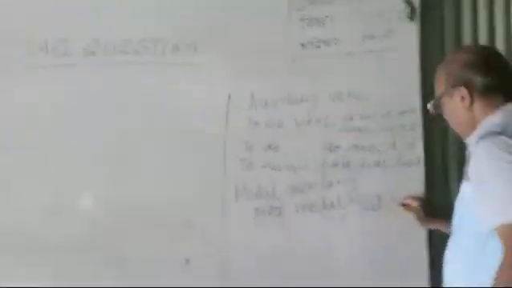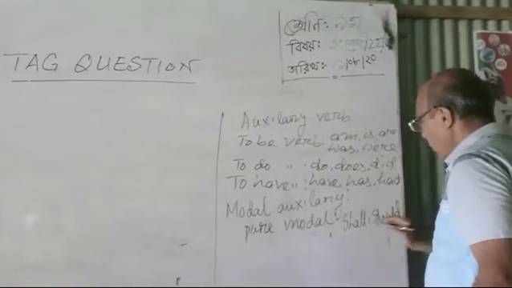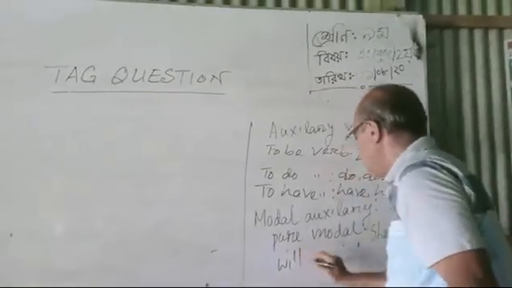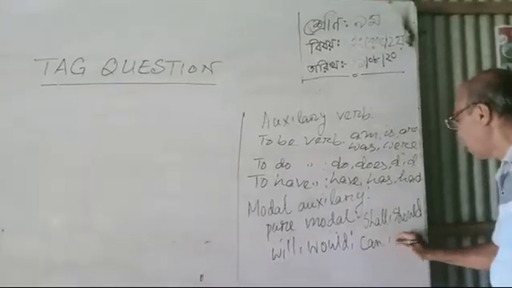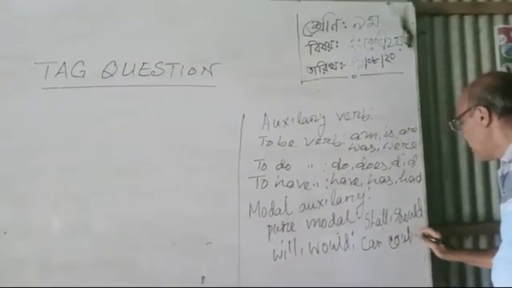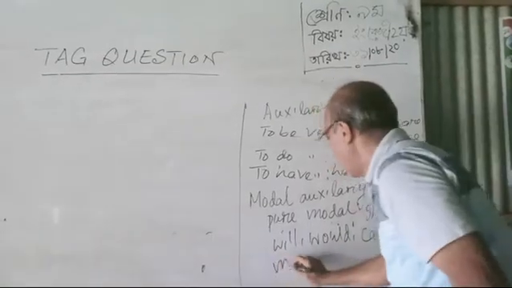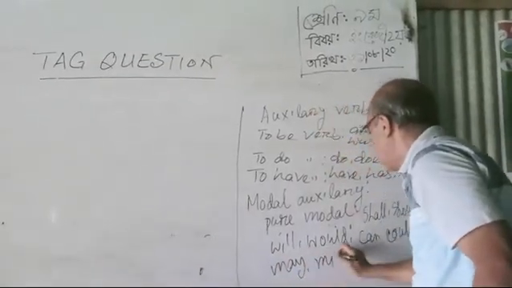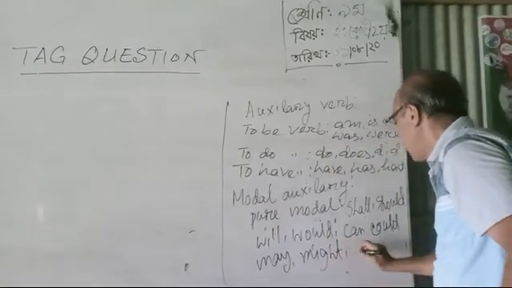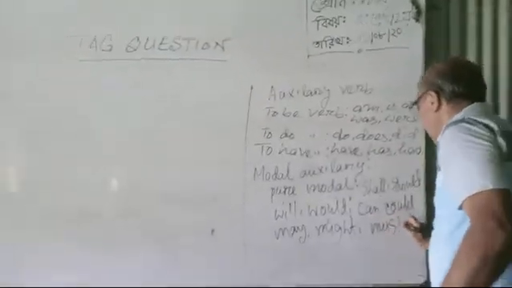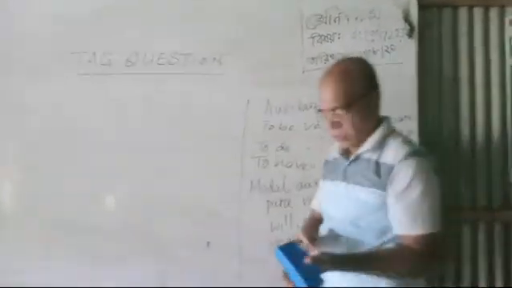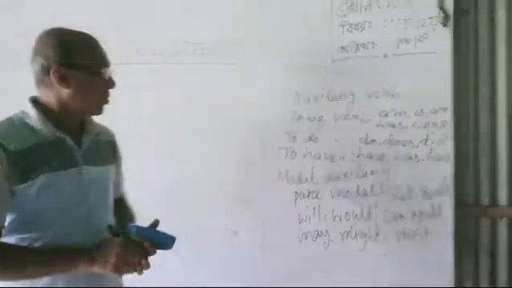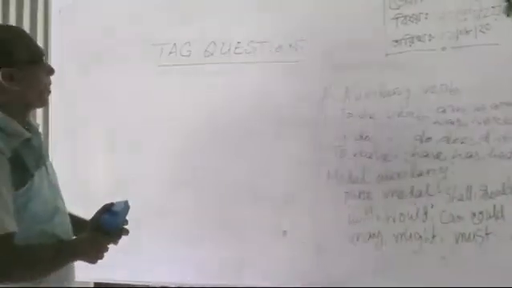Shall, should, will, would, can, could, may, might and must. These are the pure modals, and there are some semi modals. Okay, I will discuss this later on, so you remain up to this.